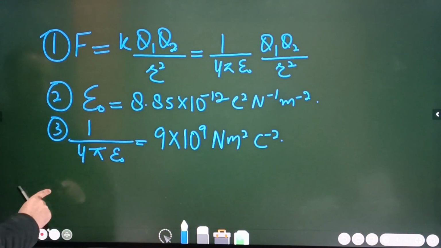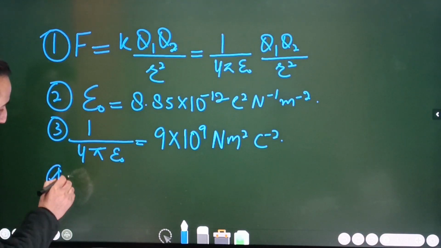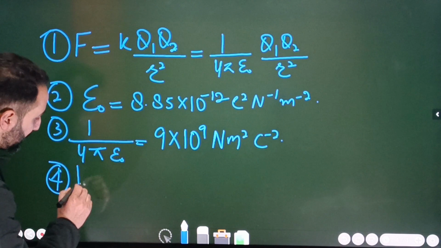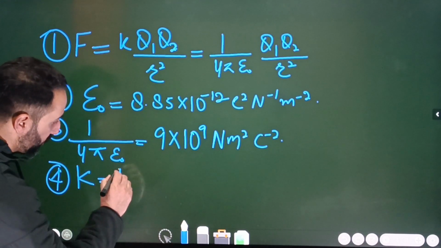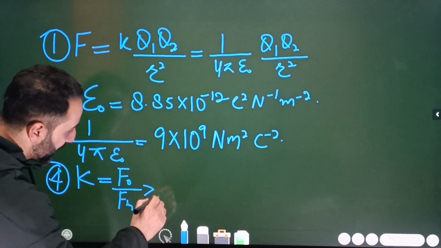ठीक है ना बेटा? So we are done with 1, 2, 3. Okay. Then the point number 4. Point number 4 is dielectric constant. किसके बराबर होता है बेटा? It's equal to F naught divided by Fm. ठीक है ना बेटा? Greater than 1.